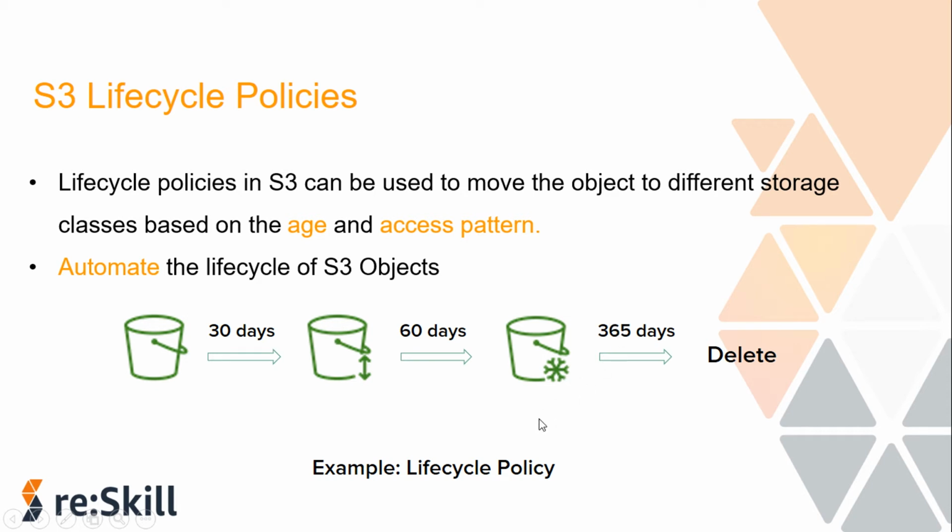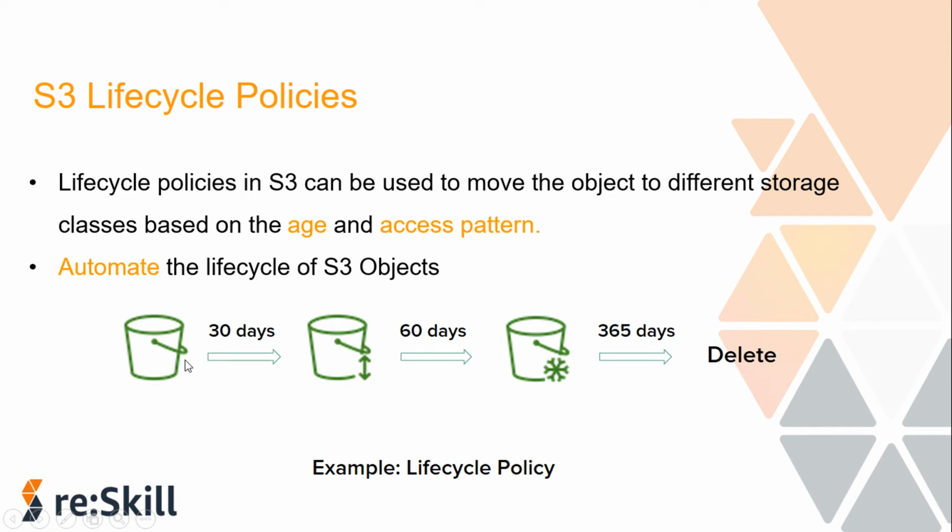Let's say you are running an online course, and for the month of October you have a batch of 20 students. Their data for the first 30 days you want to access frequently, right? Because that is the current batch. So you will keep it in the standard class.